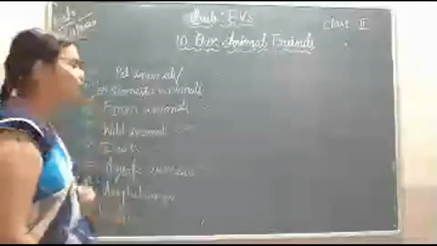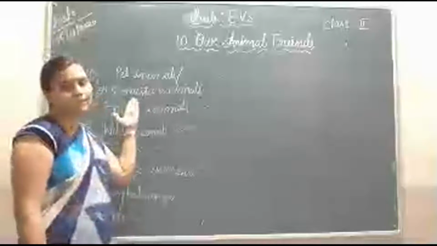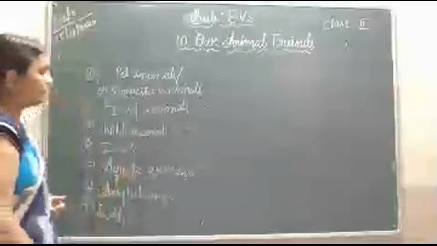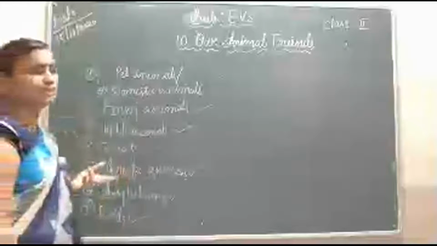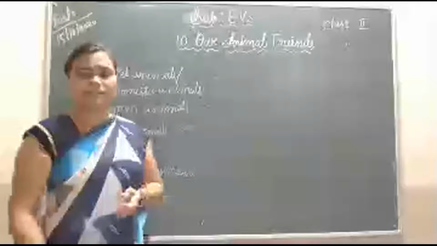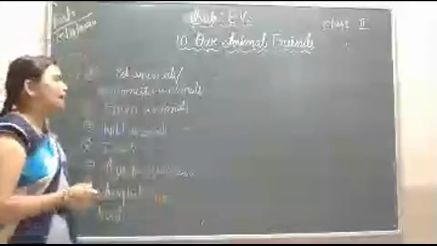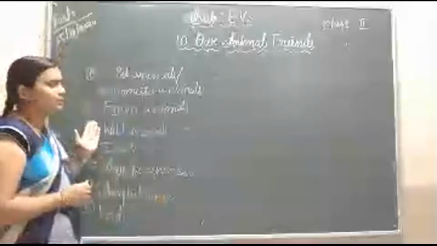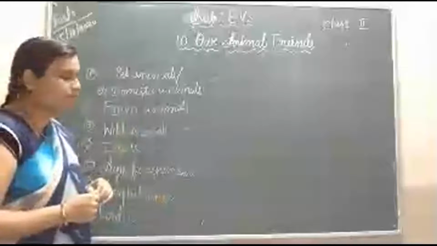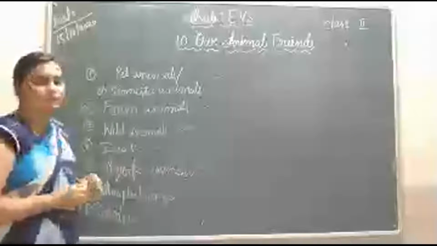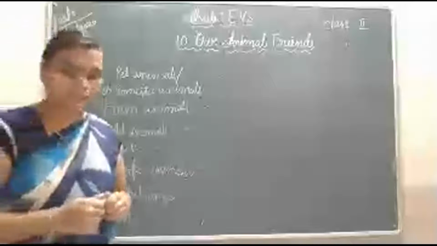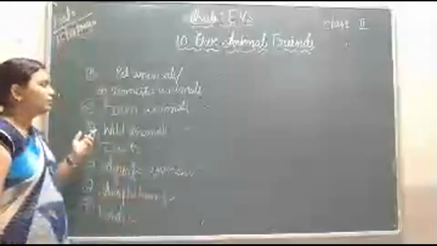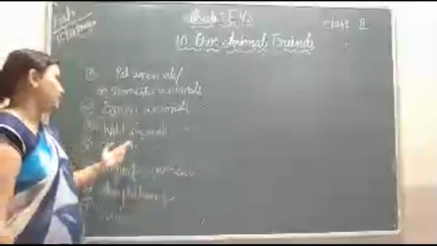Students, give me some examples of pet animals or domestic animals. Which are those, students? Yes, so the cat, dog, parrot are the pet animals. What are the farm animals? Yes, students. Cow, sheep, buffalo, hen are the farm animals.